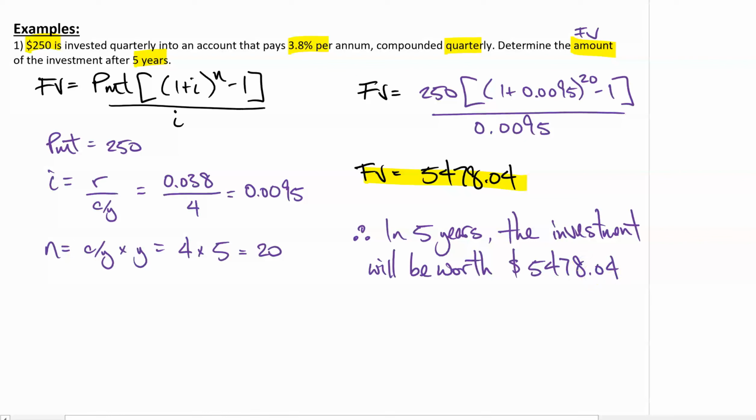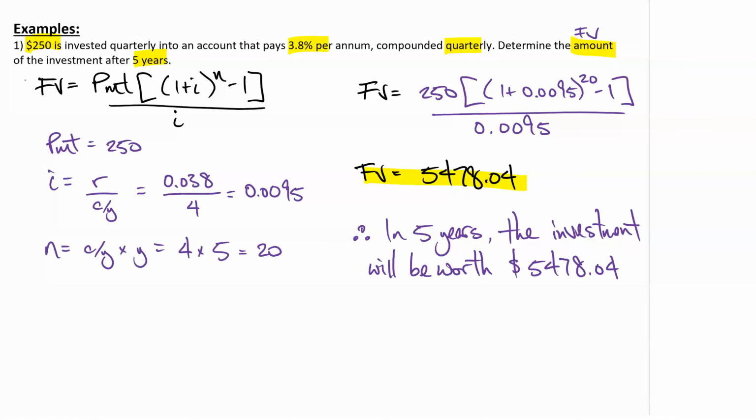And some of you guys are like, well, did it even grow in amount? Well, think about it. The answer is yes. Because if there was no interest, all we would have to do is take $250, which is your quarterly payment, and times it by 4 times per year, and times it by 5 total years. Or the same thing as 250 times N. That's your deposits. Your total amount of deposits is 250 times 20. 250 times 20 only gives you $5,000. So how much interest did you make? $478.04. Okay?